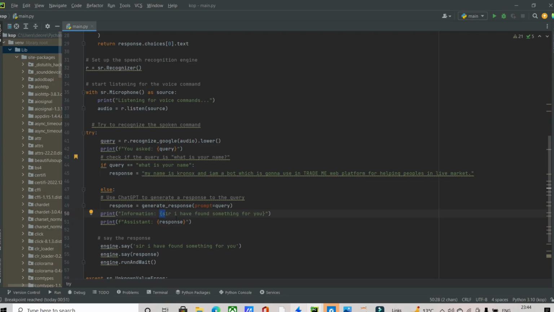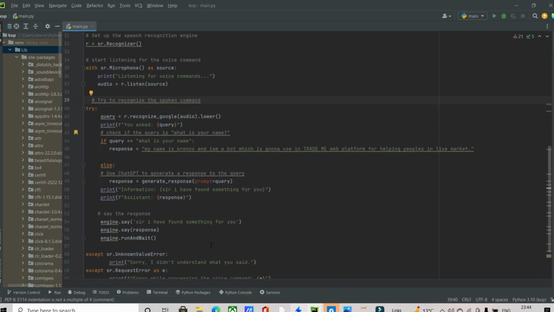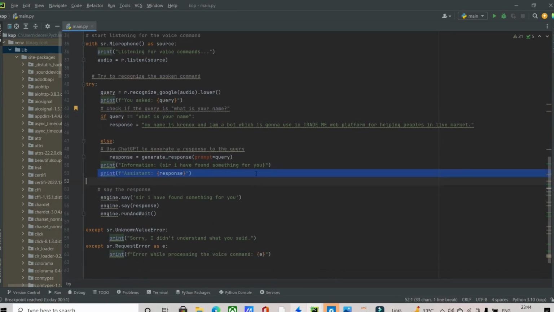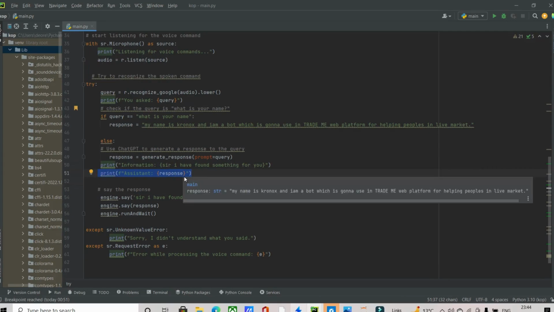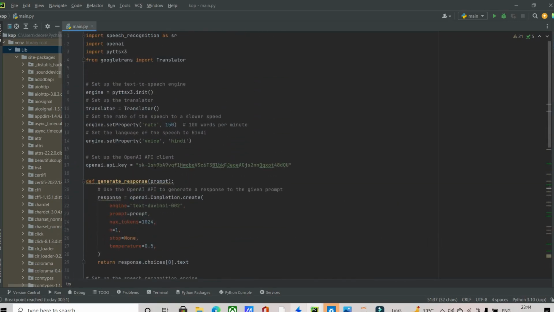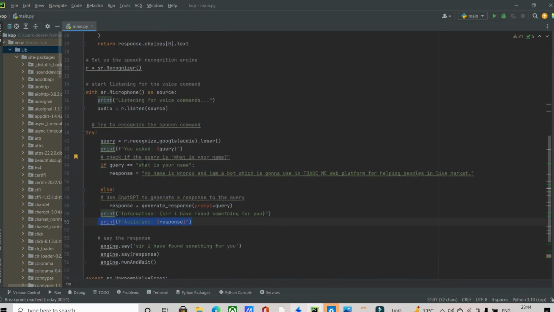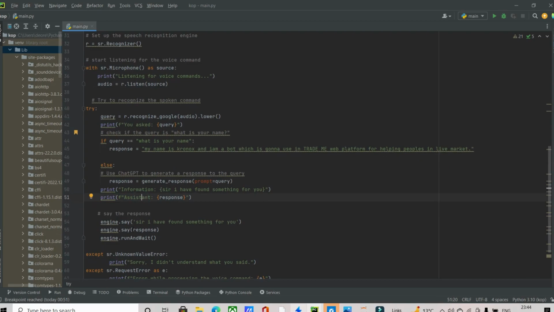So I also want to hear "Sir, I have found something for you." That's why I added something like that, a response from a virtual assistant for me. Then this will just print text. We have to convert that text into speech. Then we will use pyttsx again to convert the text to speech and pass it to our speakers, to listen to with our ears. Then it will pass this text to the engine that we have defined.